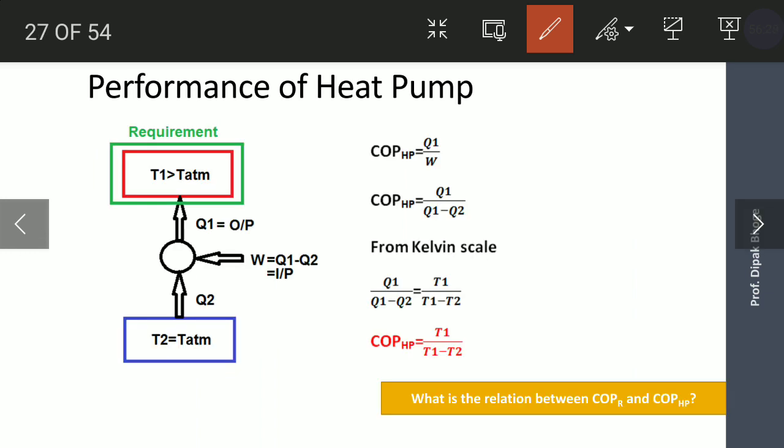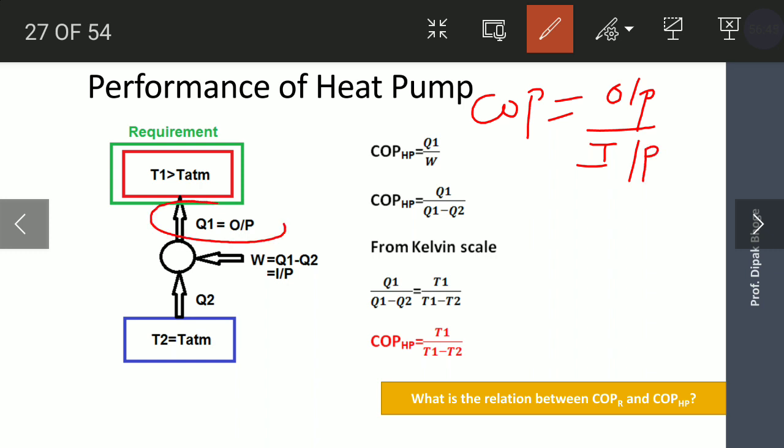Okay. Then how to calculate the output of this heat pump, or how to find out the performance of this heat pump? Again, performance is output divided by input. What is the output? The heat given to the room or closed space, that is Q1 is the output. What is the input? W is the input. So Q1 upon W is the COP of the heat pump.